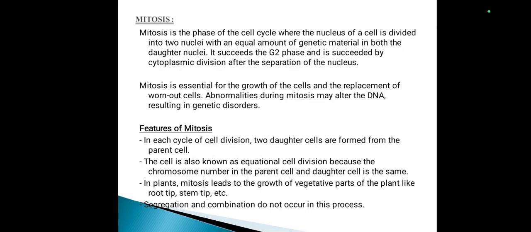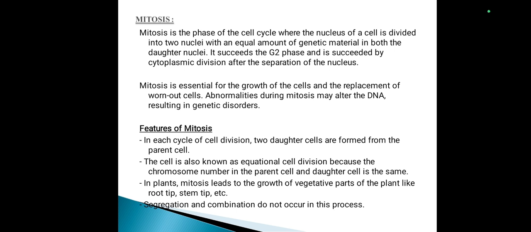So, mitosis is a phase of the cell cycle where the nucleus of a cell is divided into two nuclei with an equal amount of genetic material in both the daughter nuclei. It succeeds the G2 phase and is succeeded by the cytoplasmic division after the separation of the nucleus. Mitosis is essential for the growth of cells and the replacement of worn-out cells. Abnormalities during mitosis may alter the DNA, resulting in genetic disorders.